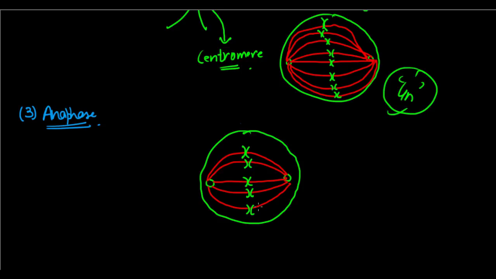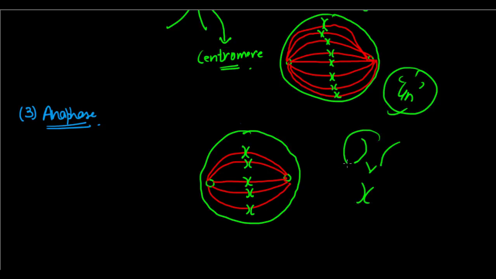And basically these chromosomes, which have attached to the kinetochore with their centromeres, you can see that we make it like this. This is one chromosome and there's another chromosome, they meet and they form a pair of chromosomes.